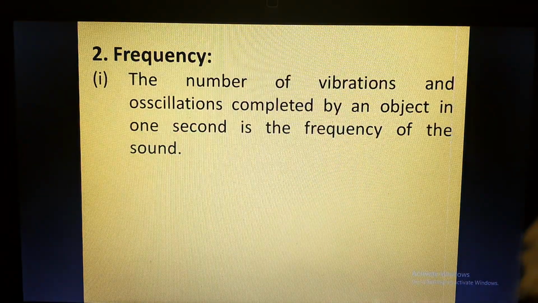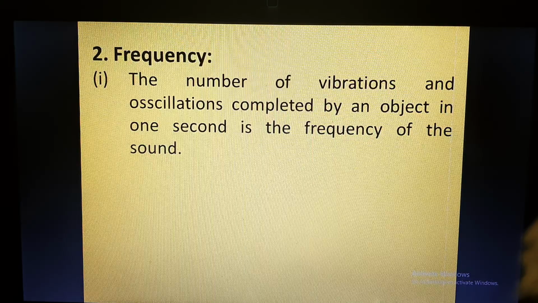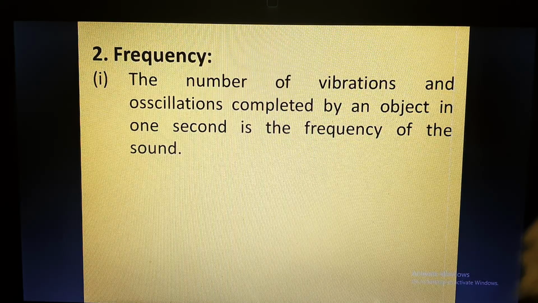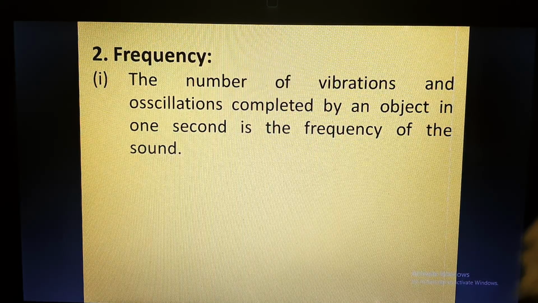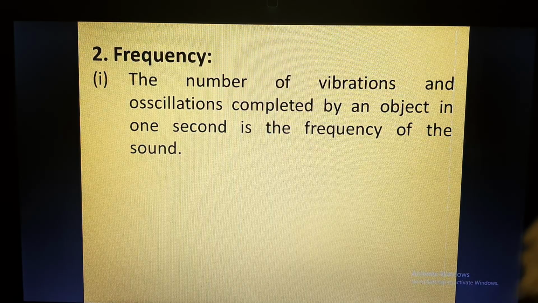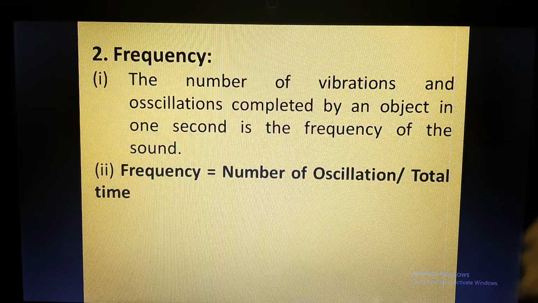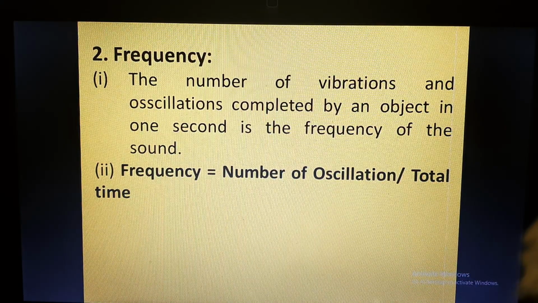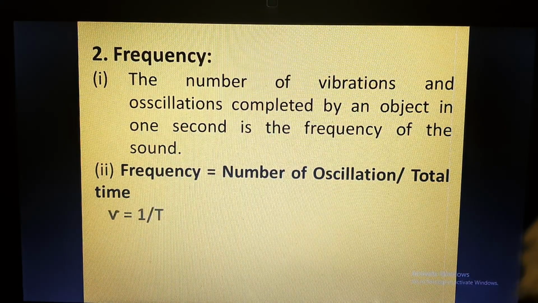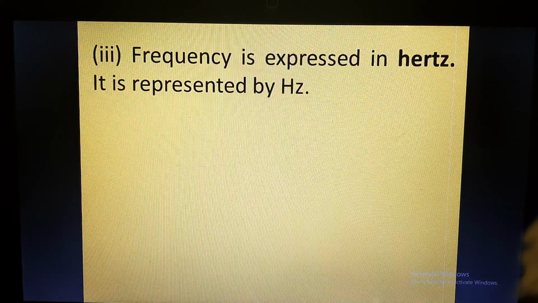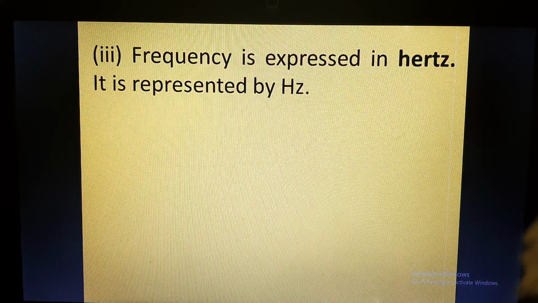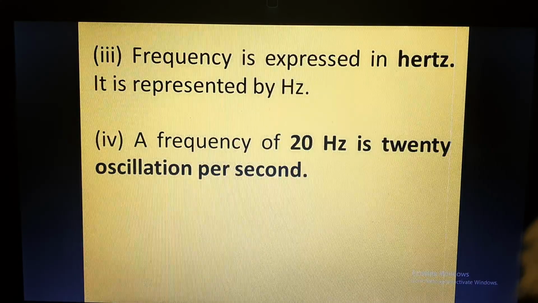Now next is frequency. Frequency is the number of vibrations or oscillations completed by an object in 1 second. So how many vibrations the object completes in 1 second is the frequency, that is, the number of oscillations upon total time. Frequency is expressed in hertz, that means the unit of frequency is hertz.